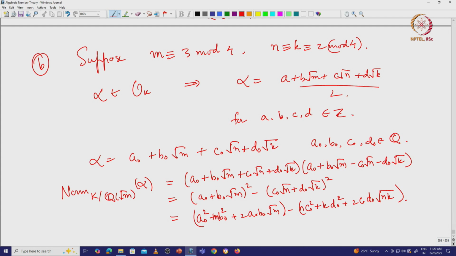And you see that square root of n times k should be some integer times square root of m, right. Okay. So yeah, what do we get?